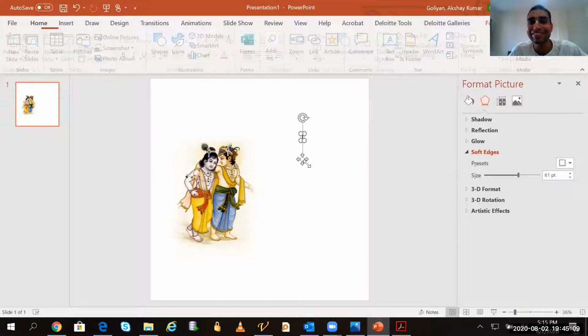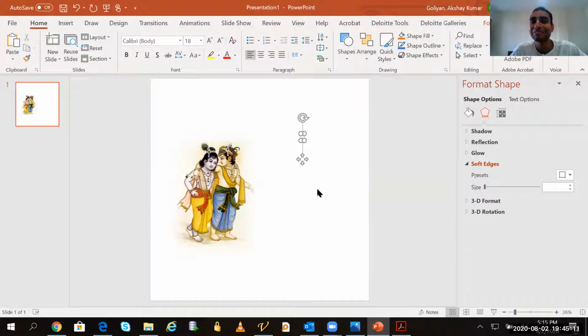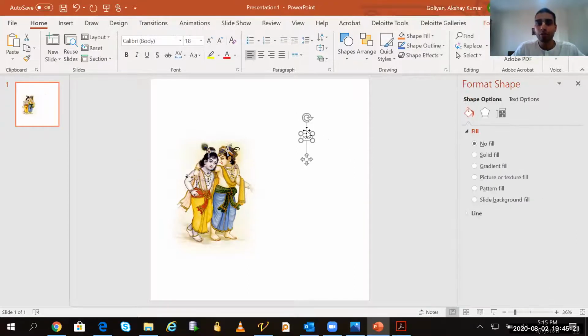If I go too fast, you can tell me. I will go slow also. But I think if it is fine, I'll go with the same speed. So I have written FOLK here, Friends of Lord Krishna. I will increase the size like that. I will keep it here and simply write Friends of Lord Krishna.